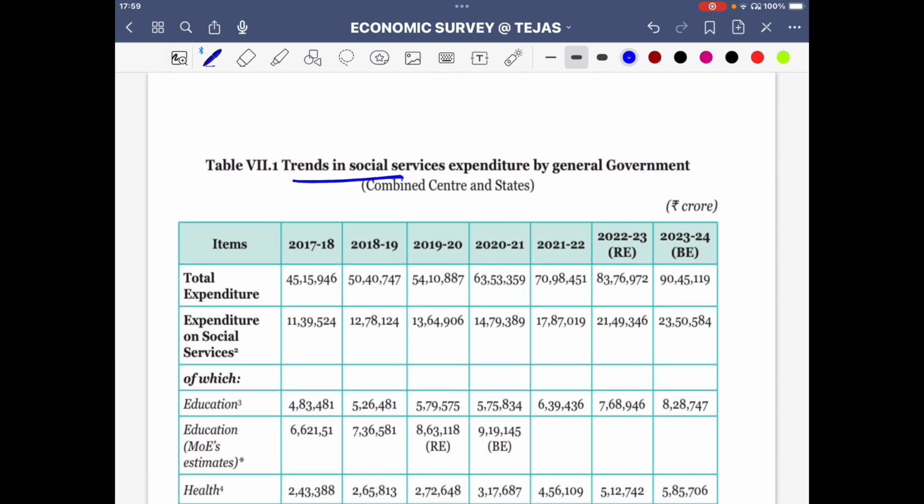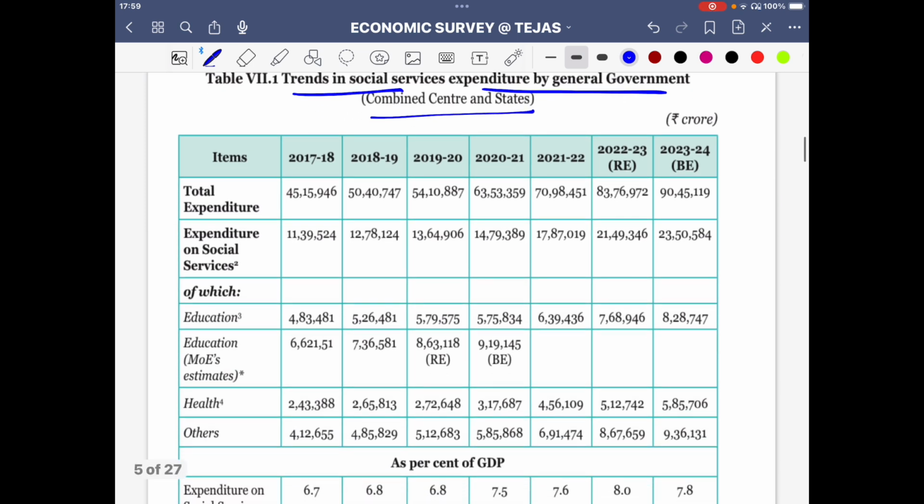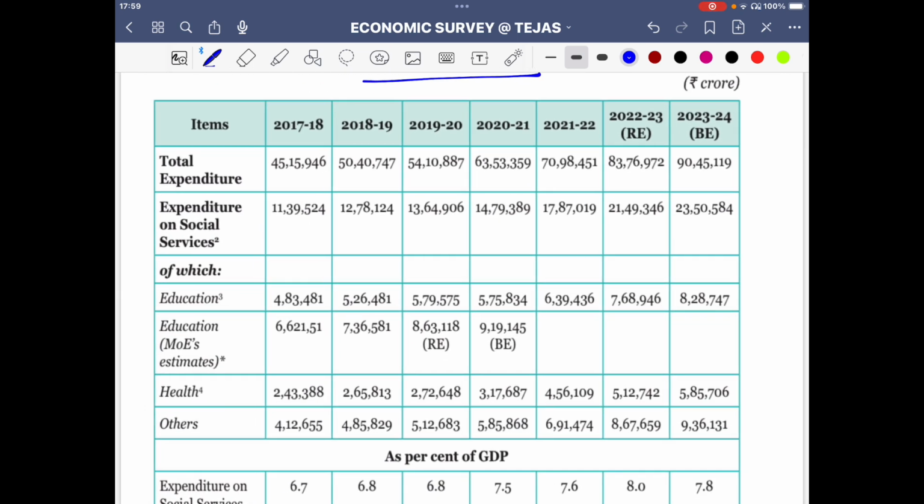Now, trends in social service expenditure by the general government, combined Centre and States. This is data taken directly from the Economic Survey 2024. You see the total expenditure, with RE (revised estimates) and BE (budget estimates). The actuals for 2022-2023 show that expenditure on social services has increased: 11, 12, 13, 14, 17, 21.